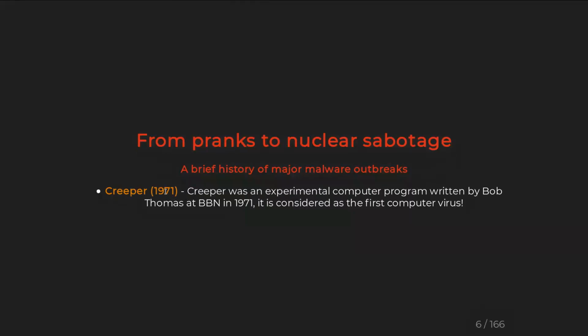Creeper was made in 1971. It was an experimental computer program written by Bob Thomas, and it is considered the first computer virus. It simply tested whether a program might move between computers. It doesn't have any advanced procedures, but it is just a simple program which shows how program files travel from one system to another through a network.